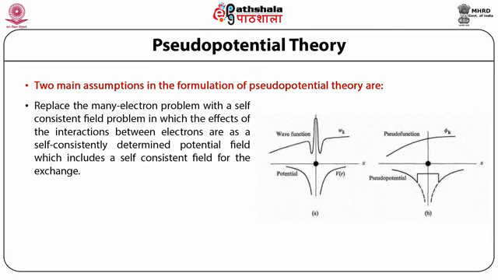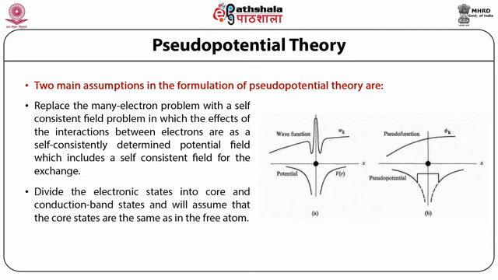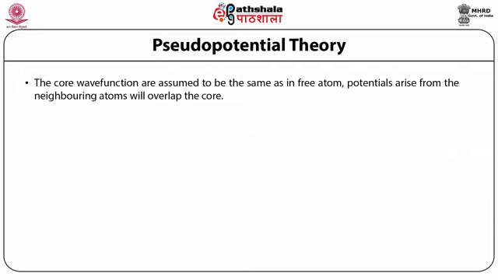The second assumption is to divide the electronic states into core states and conduction band states, and to assume that the core states are the same as in the free atom. The core wave functions are assumed to be the same as in the free atom.